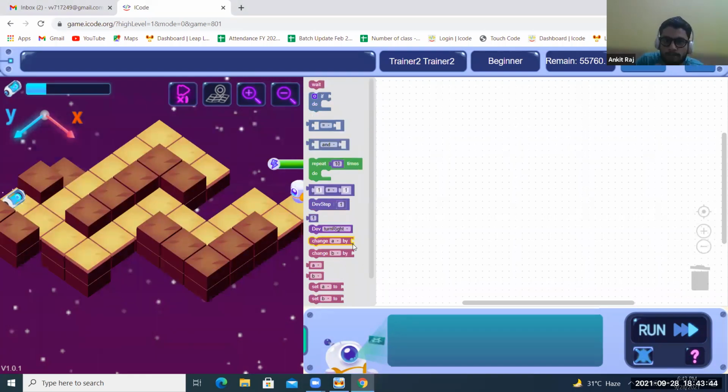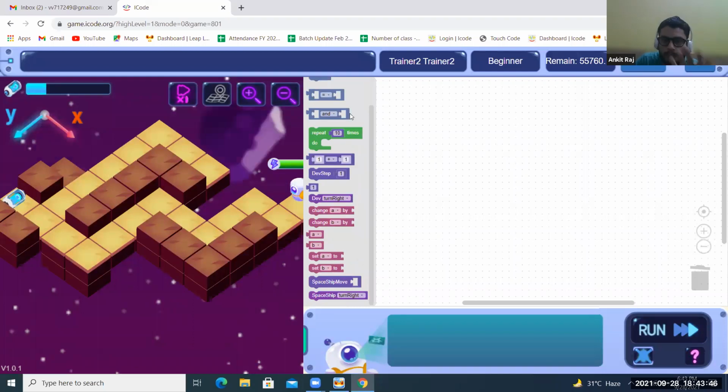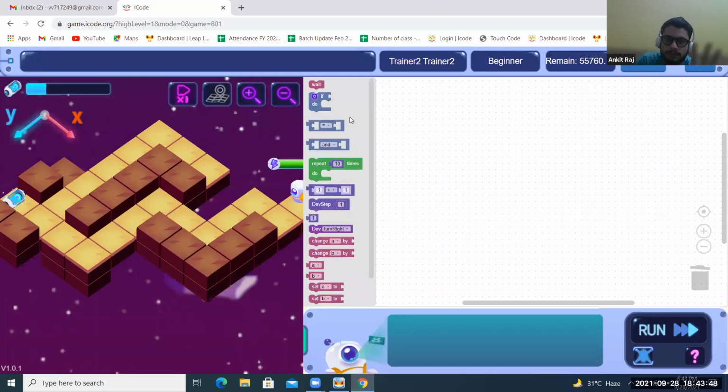You can't make any other blocks. Like my blocks are not there, like Scratch over here. So you have to use these blocks. You have to use these conditions. If you want to do it by variables, I'll tell you. Sir, I cracked. Okay, those who have cracked it, fine.